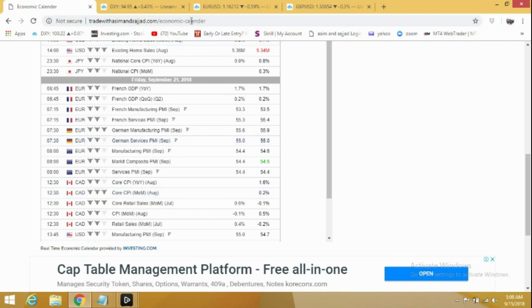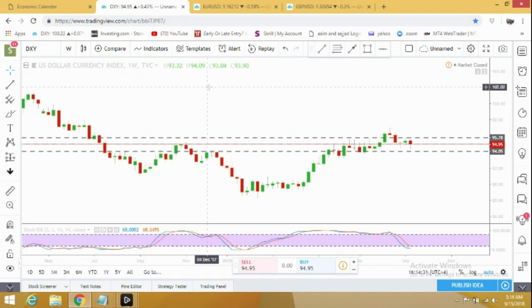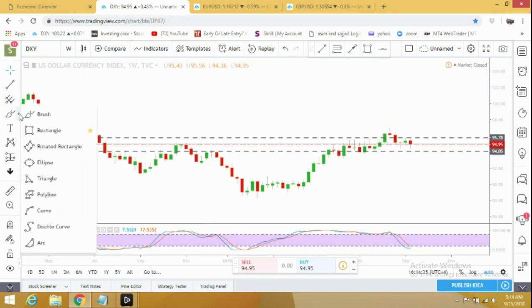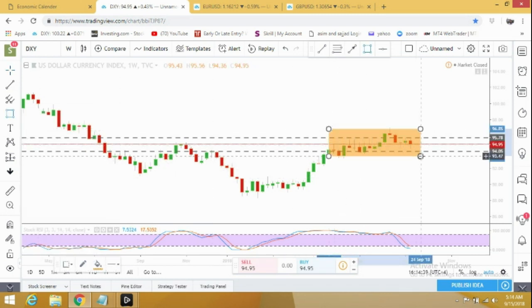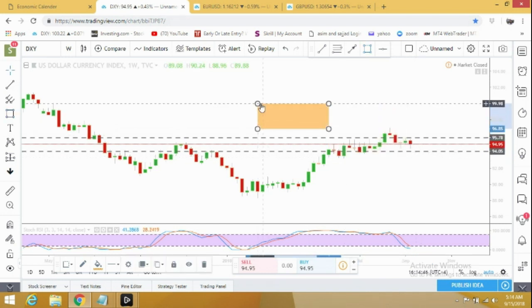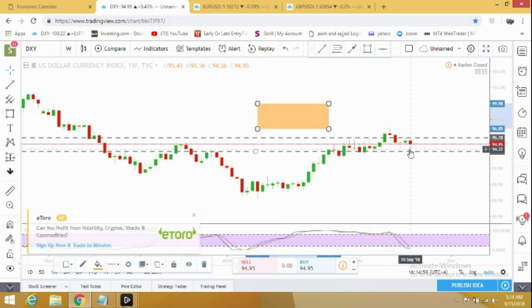Let's move to the dollar index. As I just mentioned, for the last few weeks the market is simply moving nowhere. If I can just show you, the market is moving in this channel from 94 to 96.0. So it's moving nowhere. We are not seeing any trend. Though last week it looked like it was dropping further, on Friday it bounced back and recovered much of the losses. For next week, I'm neutral on the dollar index.